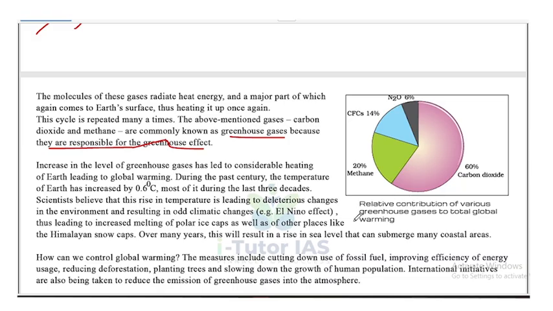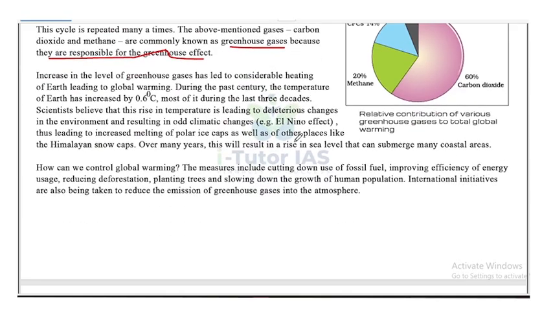So this is the relative contribution of various greenhouse gases to the total global warming. Once this heating, or the greenhouse effect, becomes more, it leads to heating of the Earth. So that is what we are going to discuss in the next session, that is global warming.